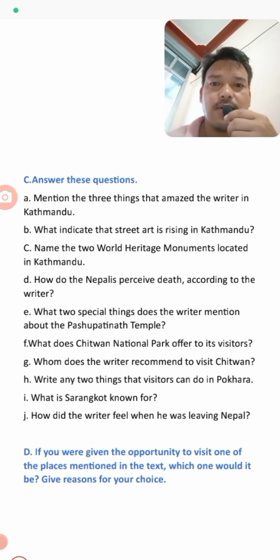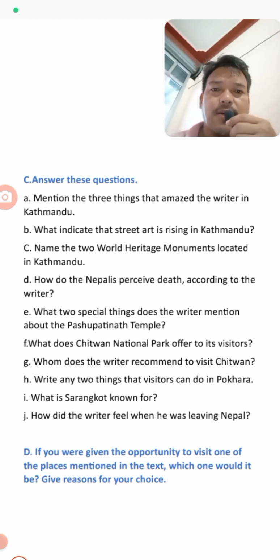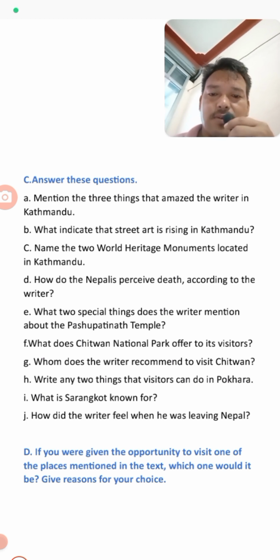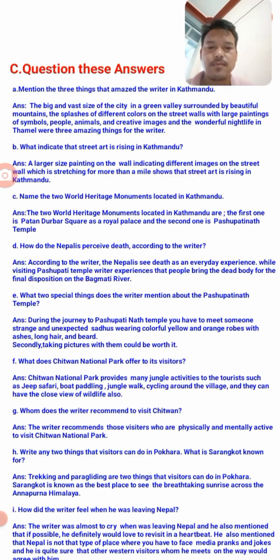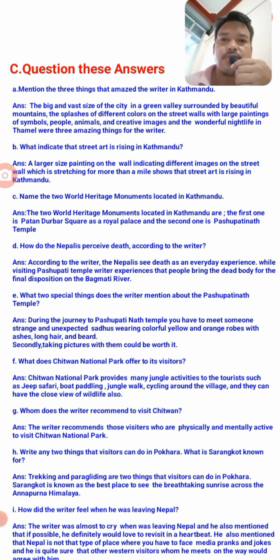Here in C, there are questions. Here are some questions and I have written all the answers. Students, have a look at the answers. Yes, students, here are the answers to these questions. In C, the first question is: mention the three things that amaze the writer in Kathmandu. So, students, what are those things that really amaze the writer in Kathmandu? I have written the answer to the first question here.